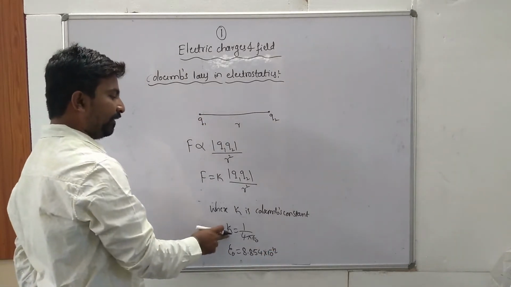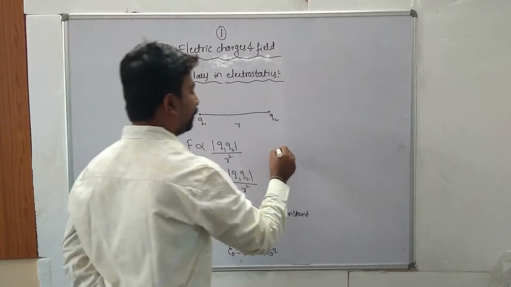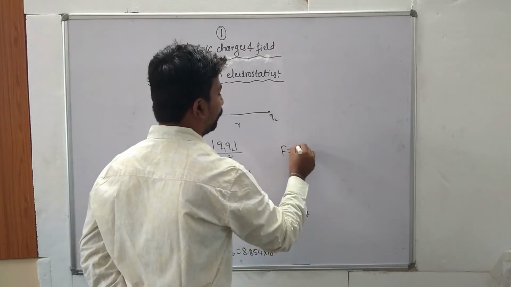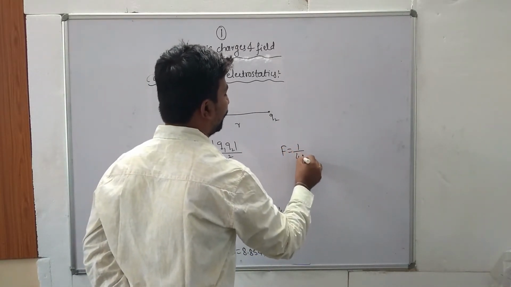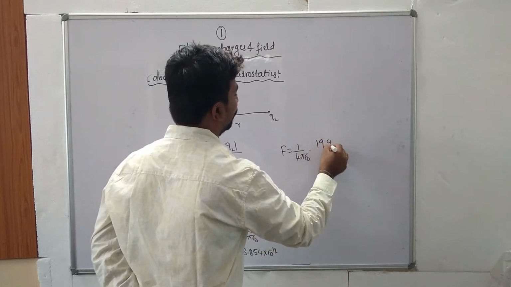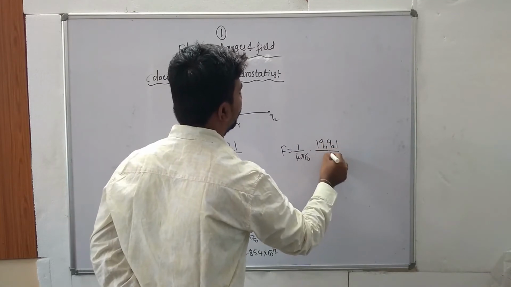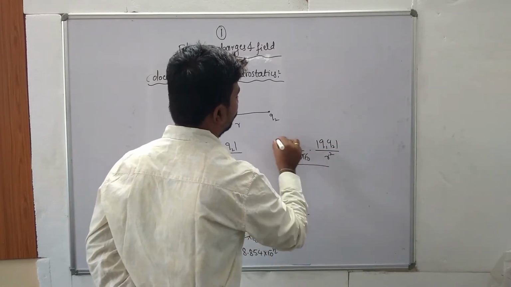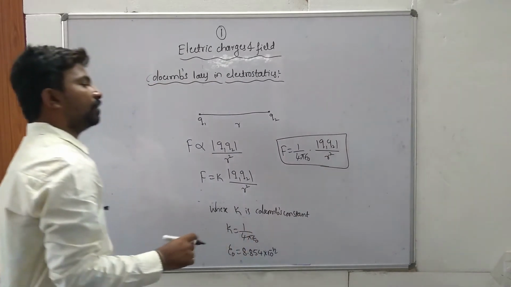So substitute the K value in this equation. Therefore F is equal to 1 divided by 4 pi epsilon naught into magnitude of Q1 Q2 by R square. So this is the Coulomb's law in electrostatics.